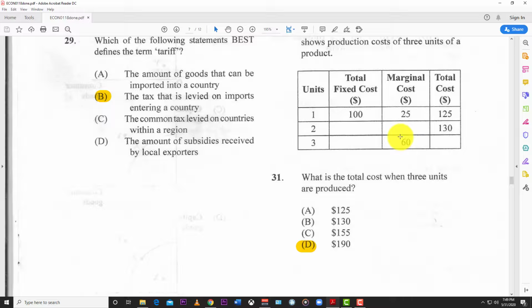So the total cost would be 190, because you have the 100 here, and the 90 is the only one that matches. The $90 is the variable cost, because the total cost is 100 here, and variable plus fixed gives you the total, and so you get your 190.